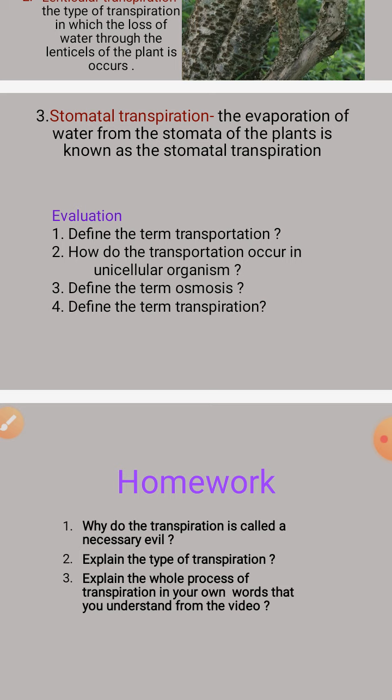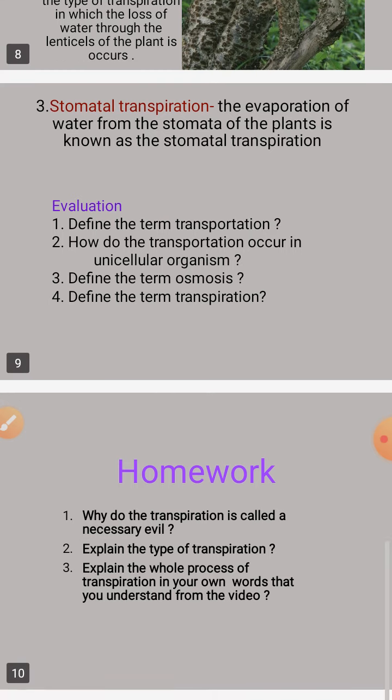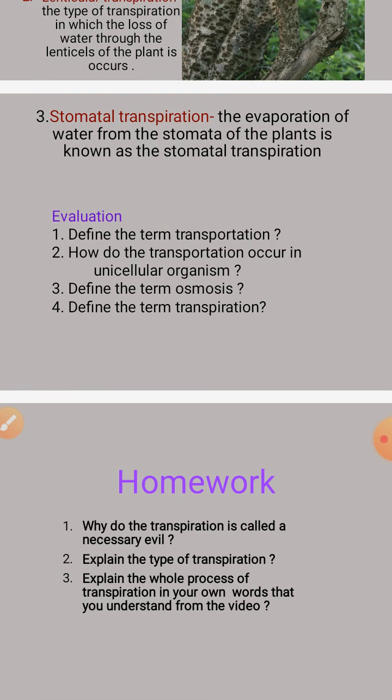Then define the term osmosis. What is osmosis? The movement of solvent from the lower concentration to the higher concentration of solute through a semi-permeable membrane is known as osmosis. Then define the term transpiration. What is transpiration? Transpiration is the evaporation of water molecules in the form of water vapor through the plant surface.